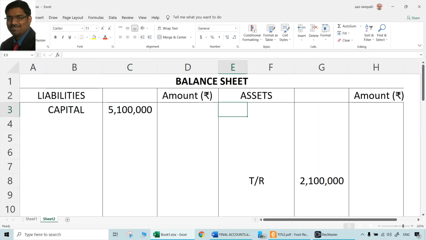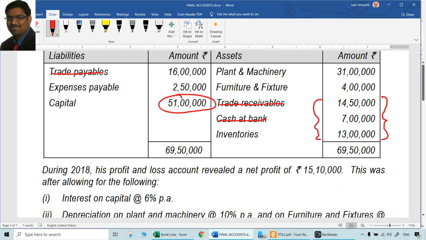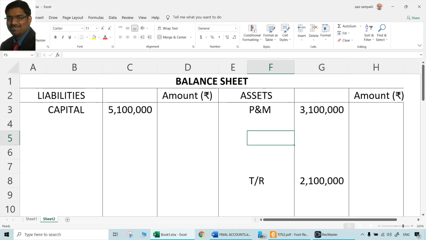Then plant and machinery opening was 31 lakhs. That will be the starting point. Maybe some depreciation is there. Maybe some new purchase happened, or something was sold. Whatever information will be given, we don't know, we have not read that yet. But certainly, for sure, the starting point will be 31 lakhs. Some changes might happen to that. But starting with 31 lakhs only, we have to prepare this closing balance sheet also. So we have taken 51 lakhs and 31 lakhs from the opening balance sheet straight to the closing balance sheet also as starting points once again, not as final amounts.